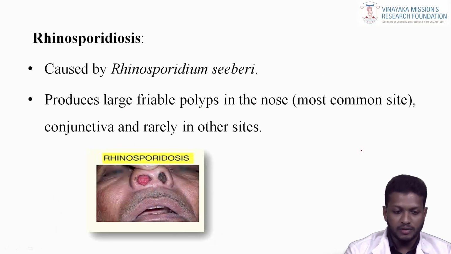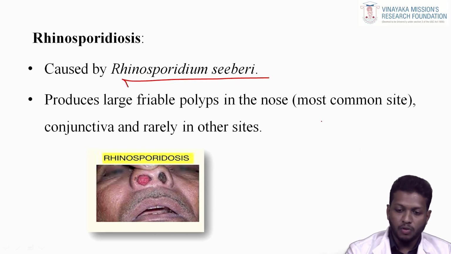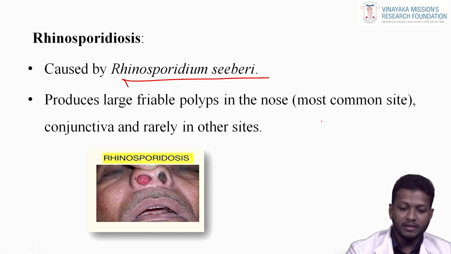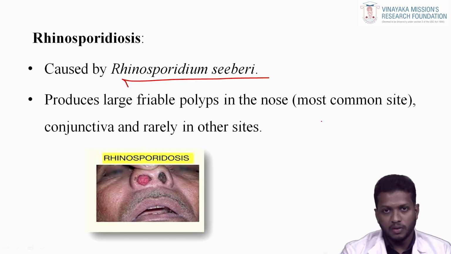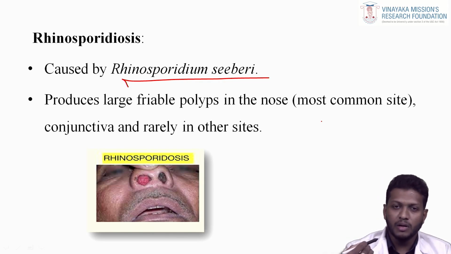Next is rhinosporidiosis. This is caused by Rhinosporidium seeberi. Large friable polyps in the nose. Most common site is the nose, and rarely other sites like the conjunctiva. After that, sometimes the oral side, the buccal cavity. Round-shaped polyps present in the nose, very painful.